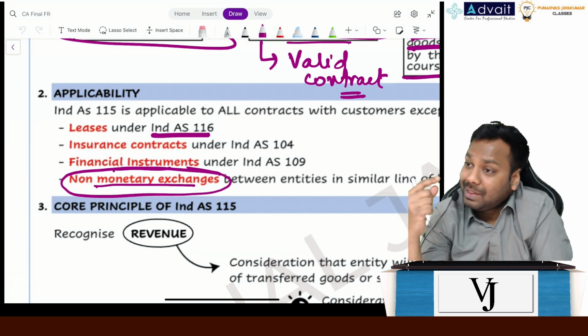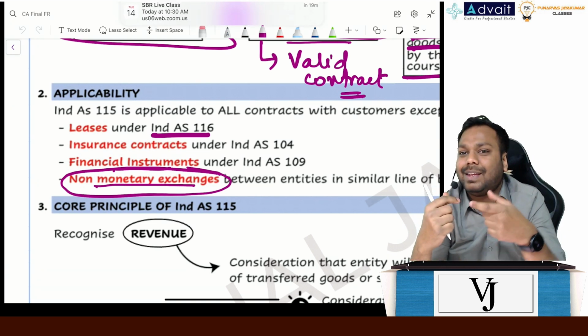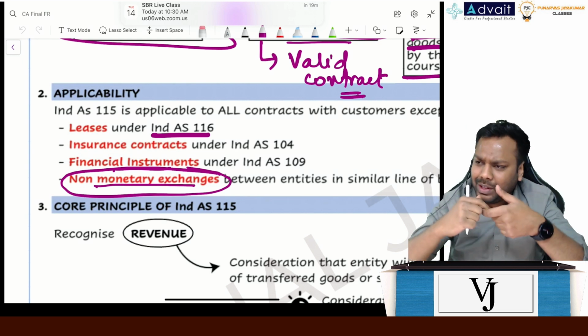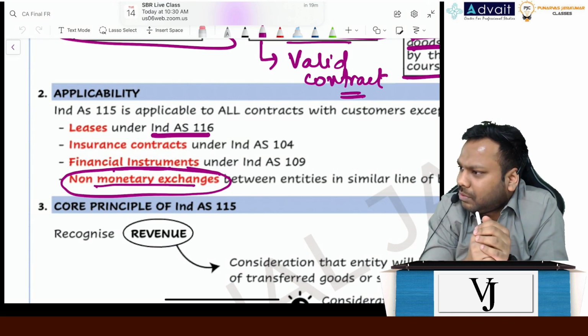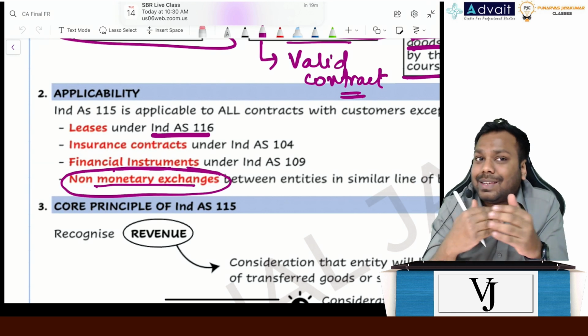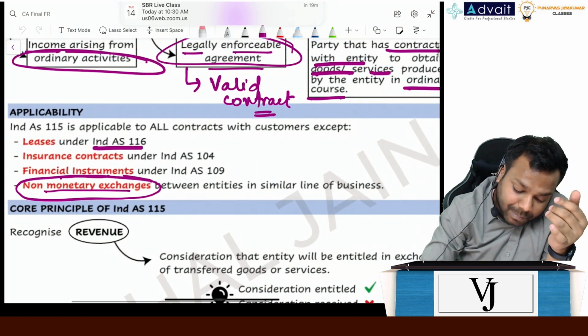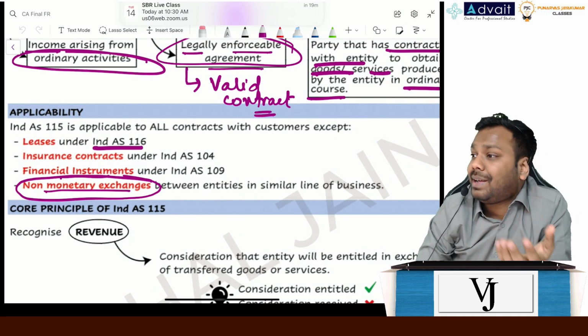Now, when that shopkeeper needs that pen, he comes to this shopkeeper and takes the pen. So what happens is they just exchange similar goods or services, right? Now, will these shopkeepers record revenue on this transaction among themselves? No. This is called an exchange of similar items. These types of transactions are called non-monetary exchanges because there is no profit intent involved here.